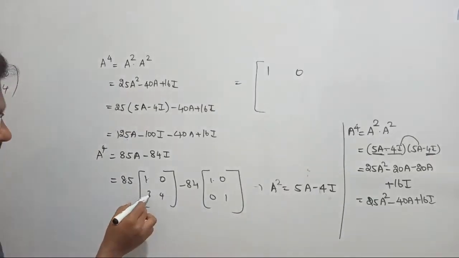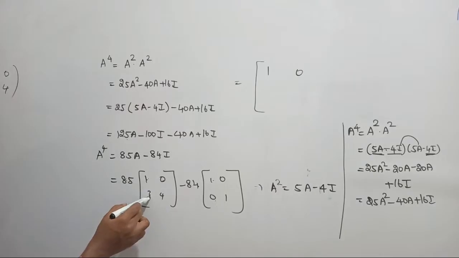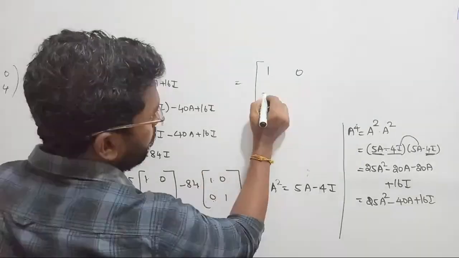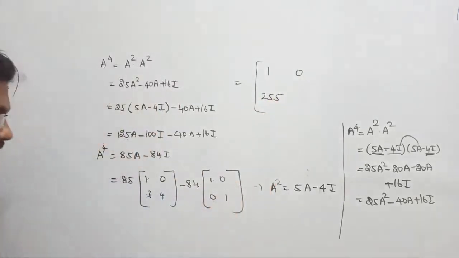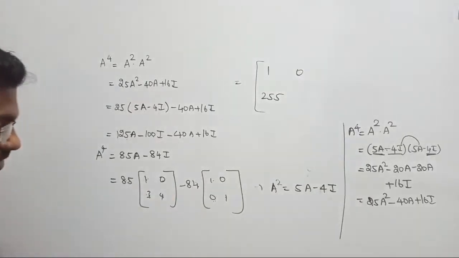Next 3 times of 84 minus 84 into 0, it will be cancelled. See, the 85 is multiplied by 3, and here if it is multiplied by 0 it becomes 0. If you multiply this, what will come? That becomes 15, 240, 255, right? I got 255. Next again I have to multiply by 4 times. Here this becomes 1 times, that is 84.